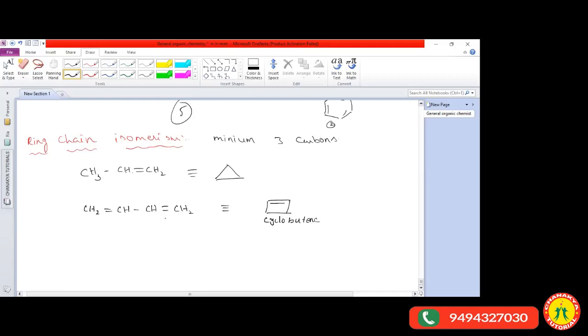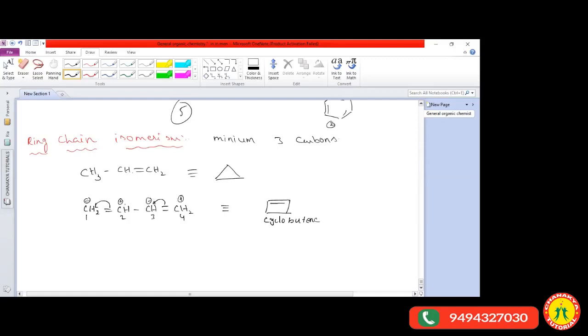Resonance is nothing but delocalization of the pi electrons only. First of all, I'm giving the numbering 1, 2, 3, 4. When these pi electrons are shifted onto this carbon atom, this carbon gets a negative charge and this carbon gets a positive charge. You got the clarity? And again, when these pi electrons are shifted onto this carbon atom, this carbon gets a negative charge and this carbon gets a positive charge.